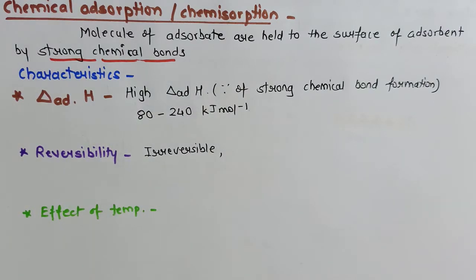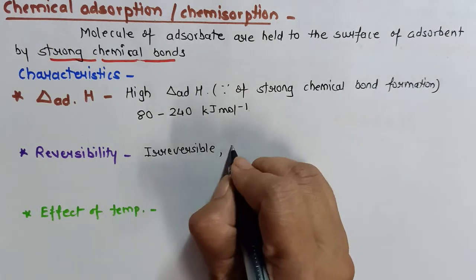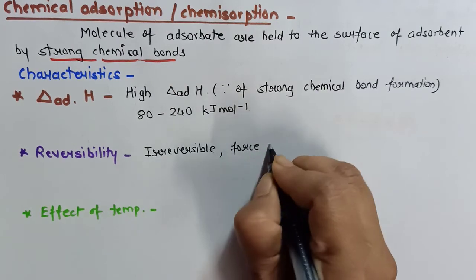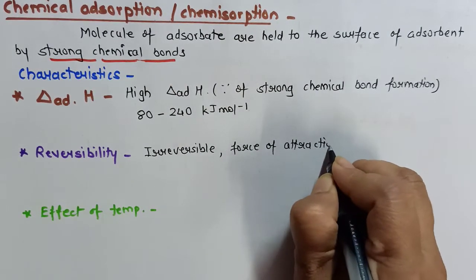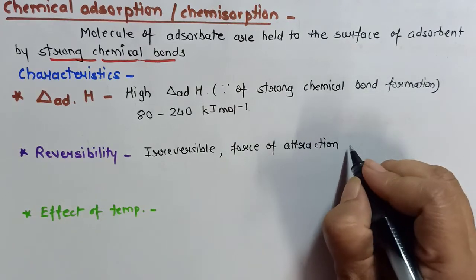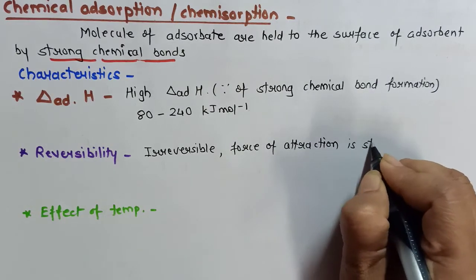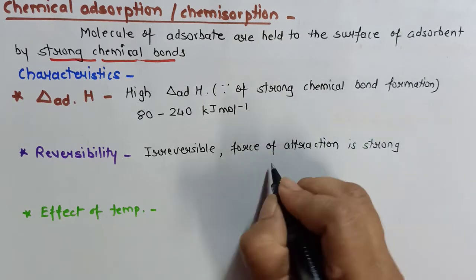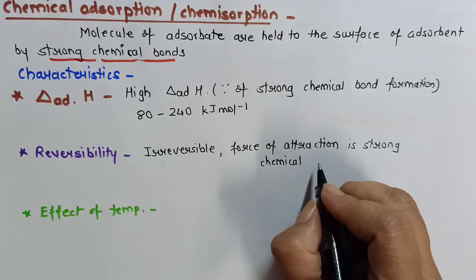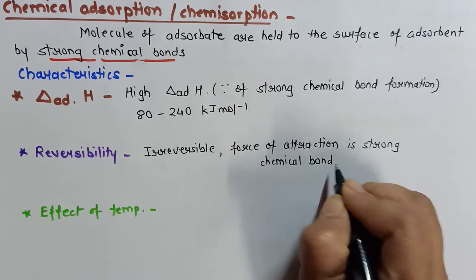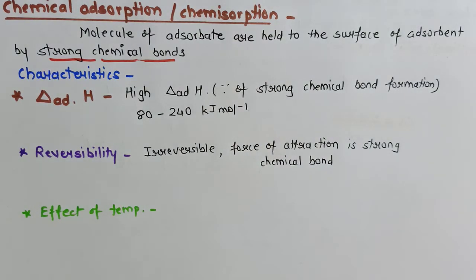Because once the bonds are formed, they cannot be broken. Most of the give-reason questions are based on these concepts only. So in case of Physisorption, you have to remember weak van der Waals forces, and in case of Chemisorption, you have to remember the strong chemical bond.